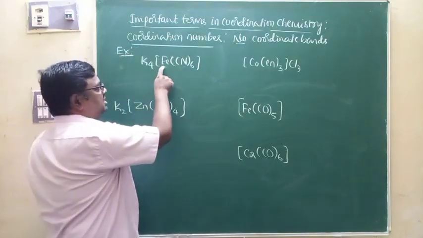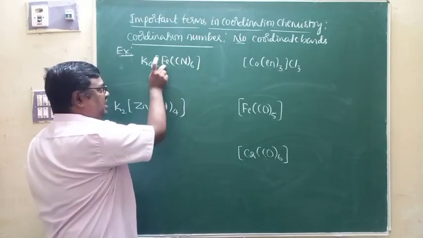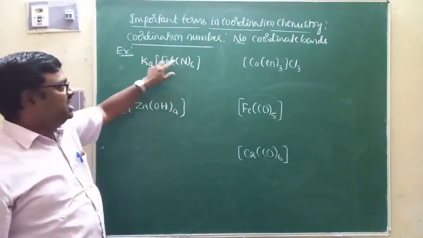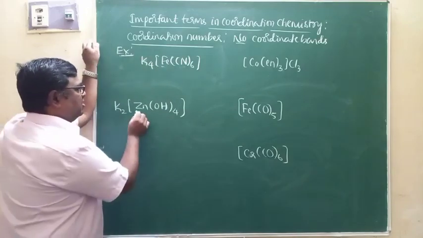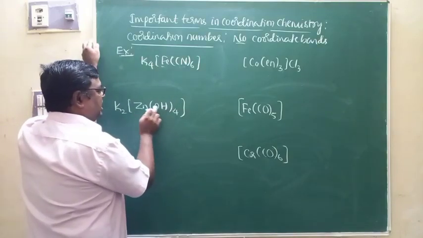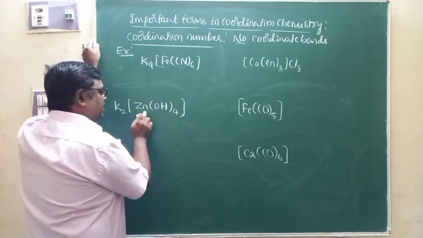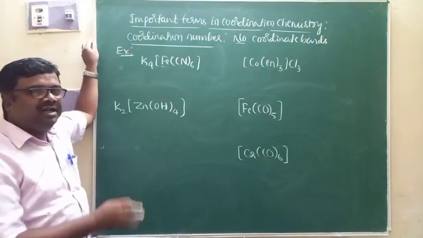If iron 2 plus is attached to 6 ligands, then it will get stability. Because of that, 6 ligands will be attached to the Fe2 plus in this complex. In this complex, 4 OH minus ions are attached to the Zn plus 2, then Zn plus 2 will get stability. Like that you can explain.